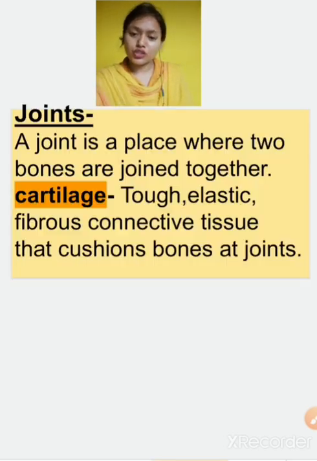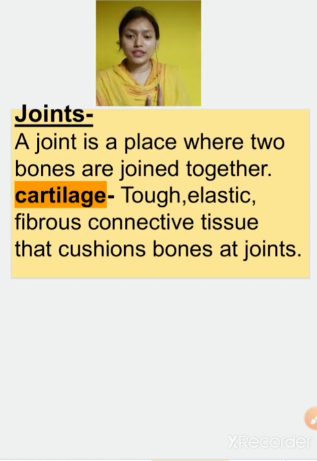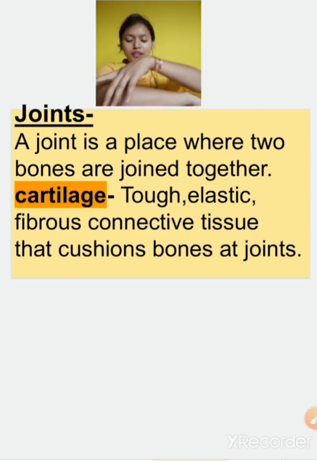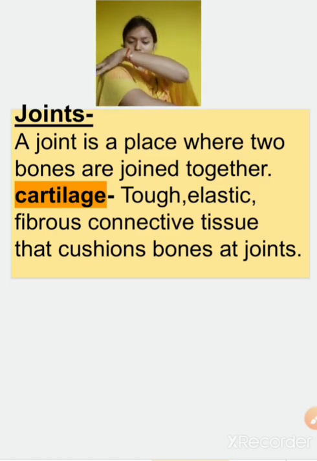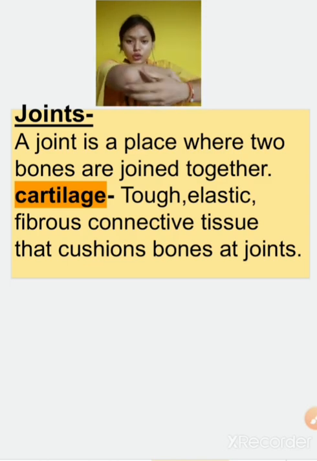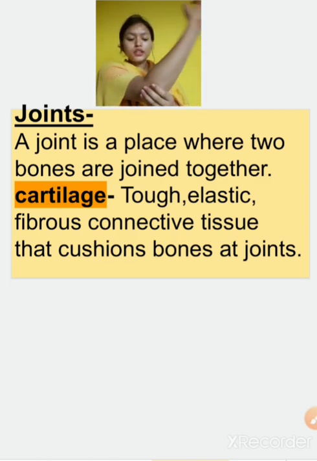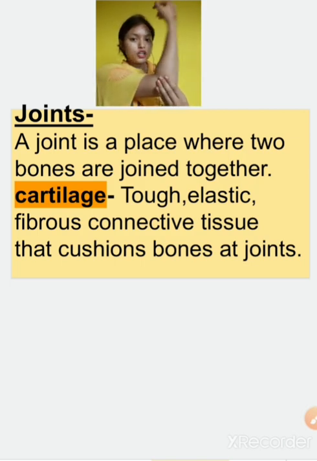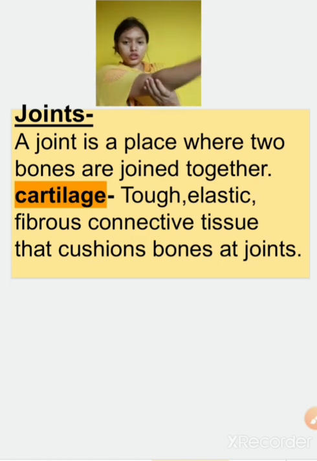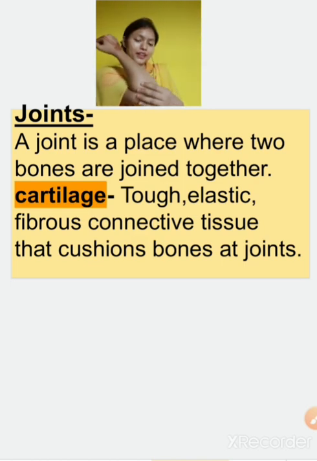So what are joints? Joints are the specific points or places where two bones are joined. A joint is a place where two bones join each other. Like this is the hand bone, and this is the shoulder bone, and they are joining at this point. So this point is a joint, and this is an elbow joint. This bone and this bone are attached at this point. So at this point we can bend the bone.